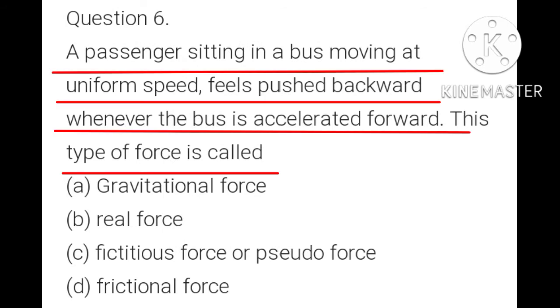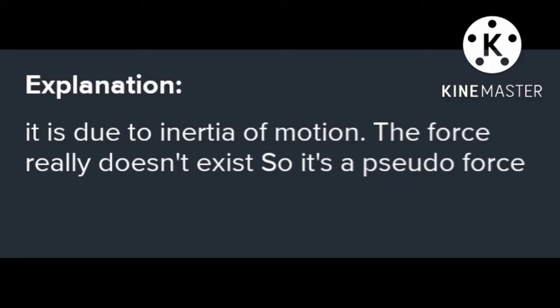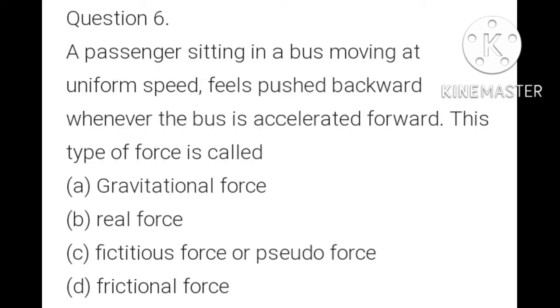Question number 6. A passenger sitting in a bus moving at a uniform speed feels pushed backward whenever the bus is accelerated forward. This type of force is called: A option, gravitational force; B option, real force; C option, fictitious force or pseudo force; D option, frictional force. A passenger sitting in the moving bus with uniform speed is pushed backward when the bus is accelerated forward. It is due to the inertia of motion. The force really does not exist, so it's a pseudo force. So in this question, C is the correct option.